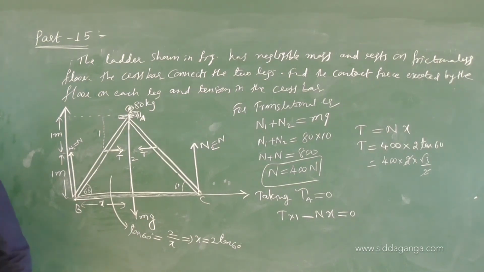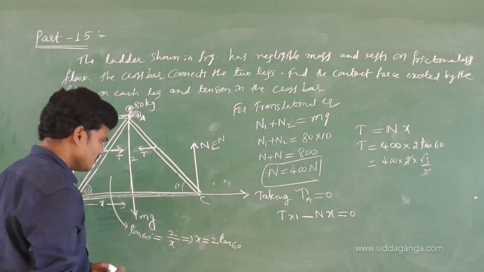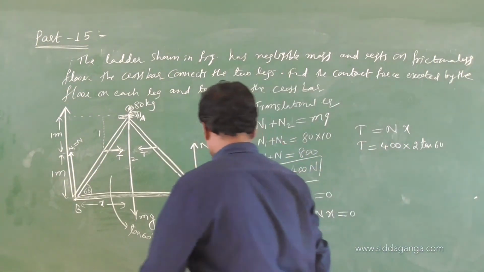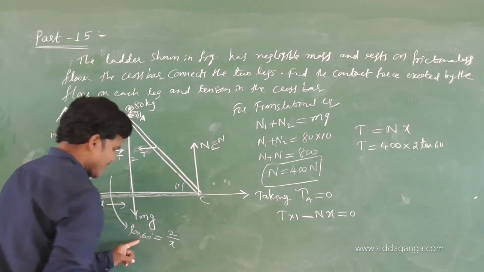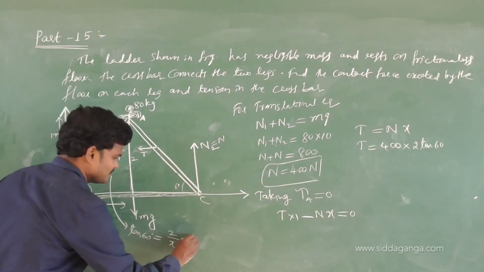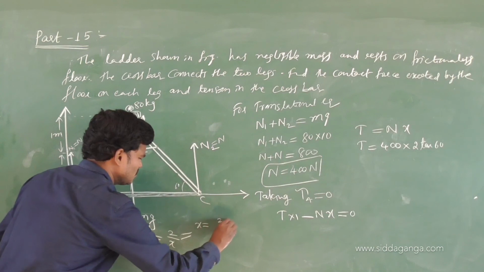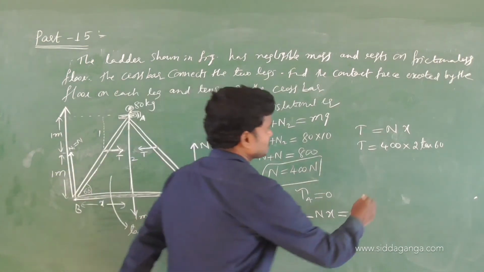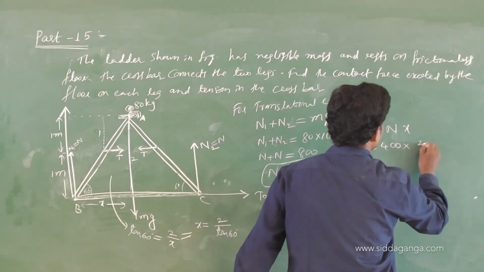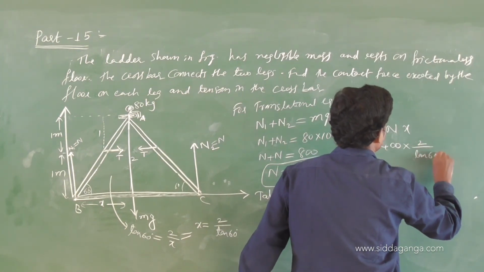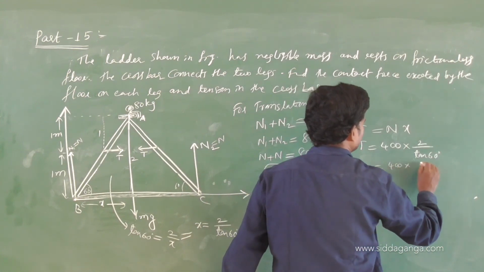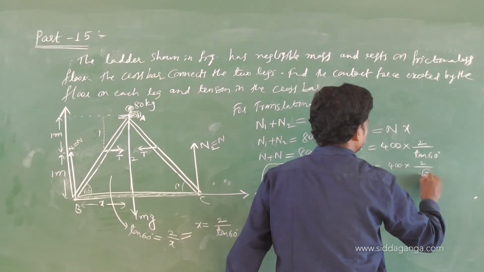Sorry, check the calculation, I did it wrong. Tan 60 is 2 by X, so X is equal to 2 by tan 60.